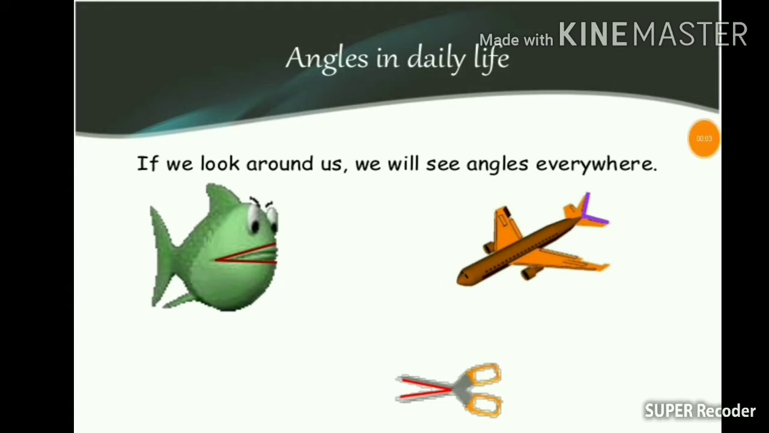Angles in daily life. If we look around us, we will see angles everywhere. Now take this particular example. You can make out that there is one particular angle which is formed. Look at this particular aeroplane. There is an angle which is formed by the wings. And this particular scissor, the angle is formed. If you go and observe each and every object which is around us, it will comprise angles.